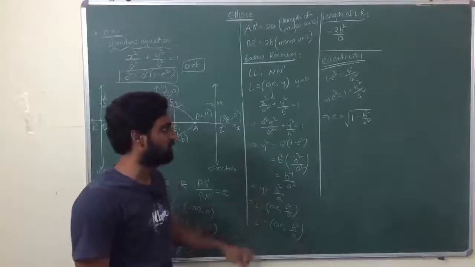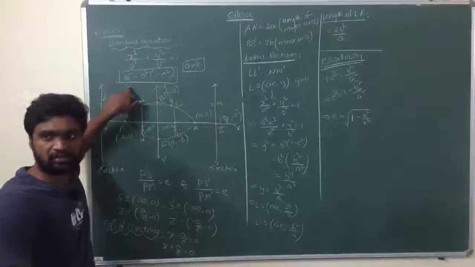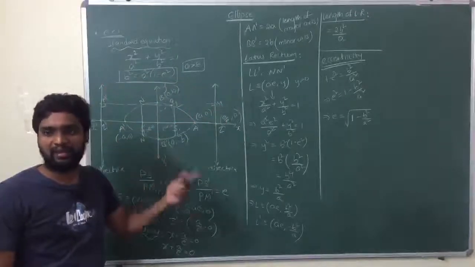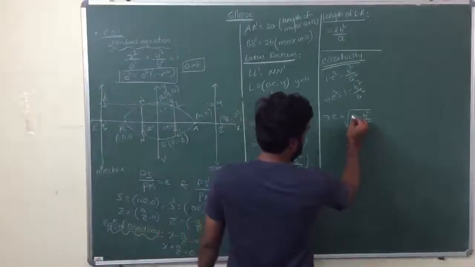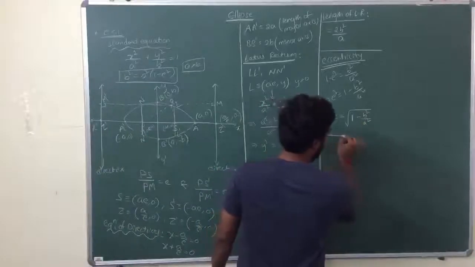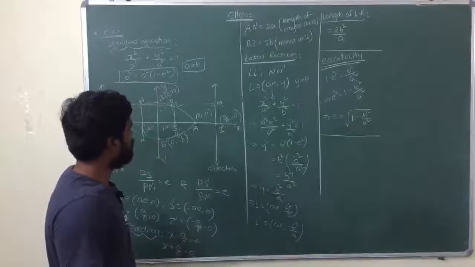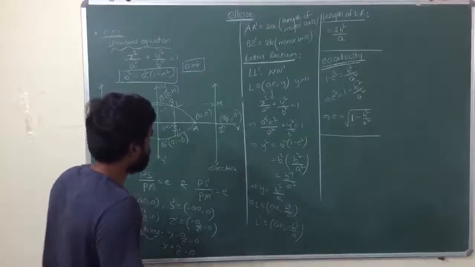That is the eccentricity value. So these relations are very important for us, the relation between a, b, e. The value of e is under root 1 minus b square by a square. Next, focal distance. We'll see focal distance.